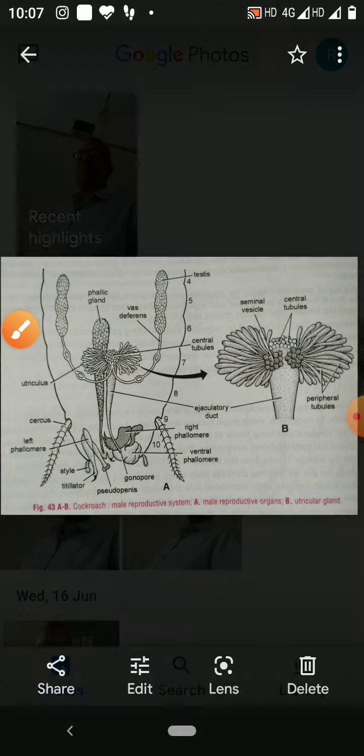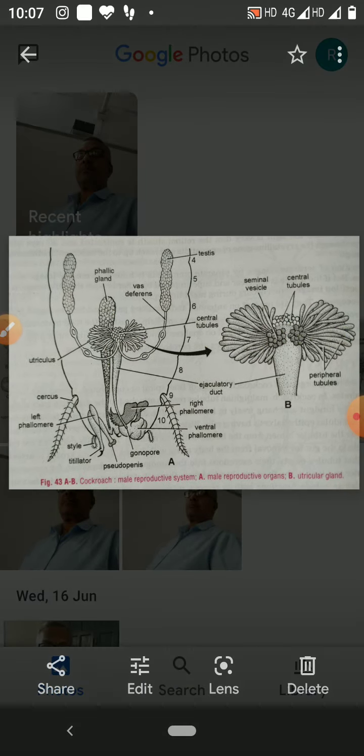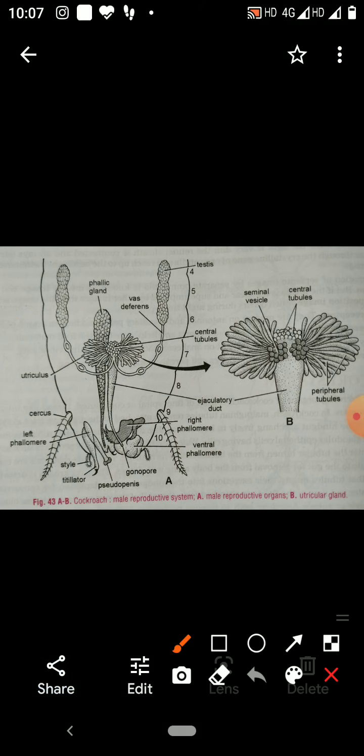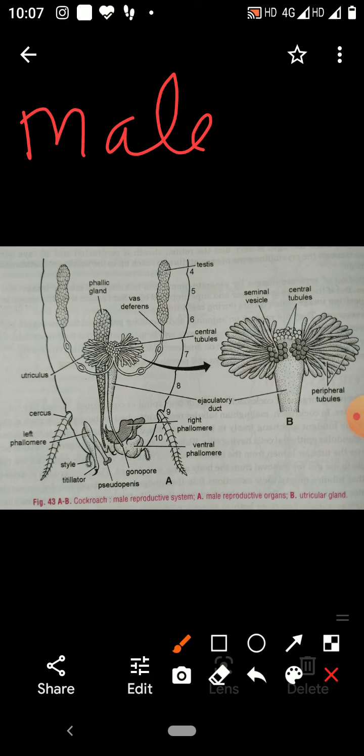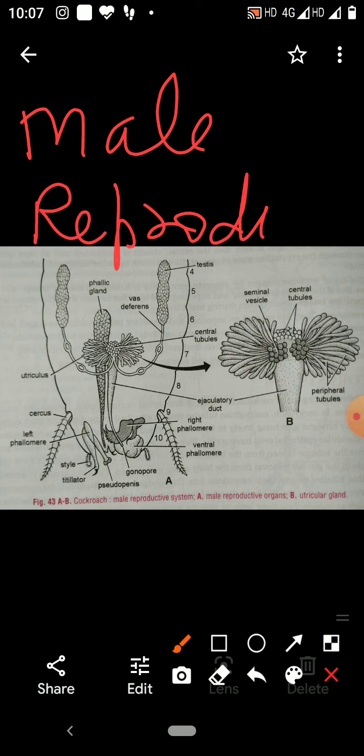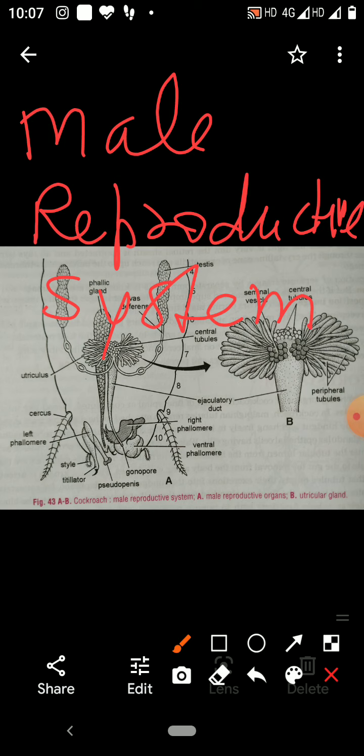There are male cockroach and female cockroach. Male cockroach has a male reproductive system and female cockroach has a female reproductive system. So here you have to study the male reproductive system.